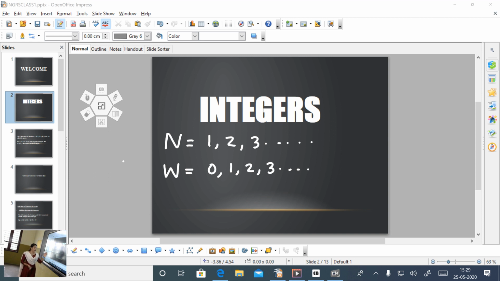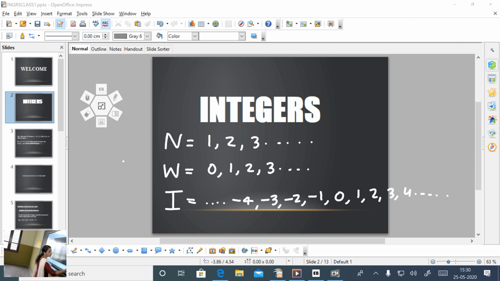So the whole numbers including negative numbers are known as integers. You can denote it by using the capital letter I is equal to ..., negative 4, negative 3, negative 2, negative 1, 0, 1, 2, 3, 4 and so on. So this collection of numbers is known as integers.